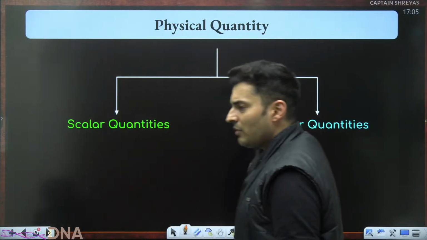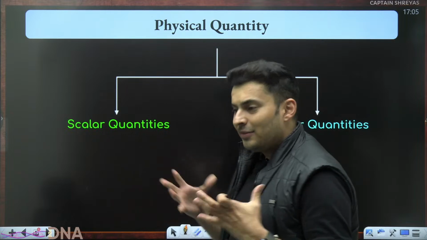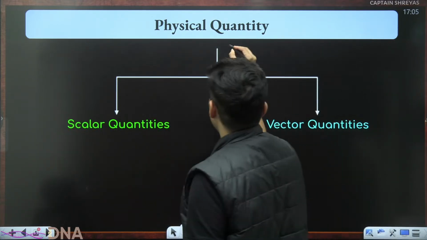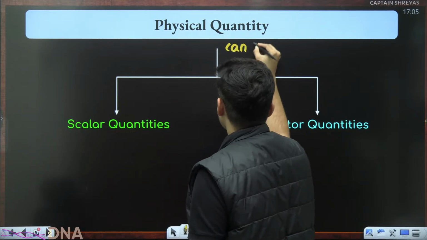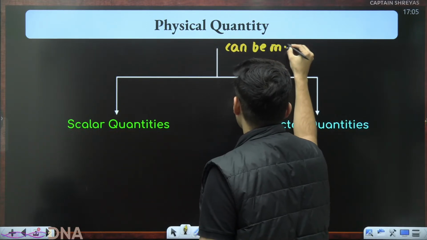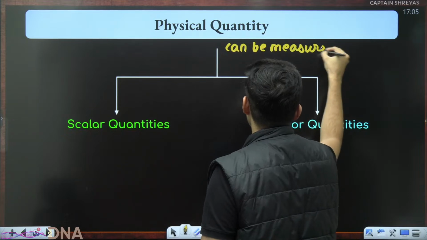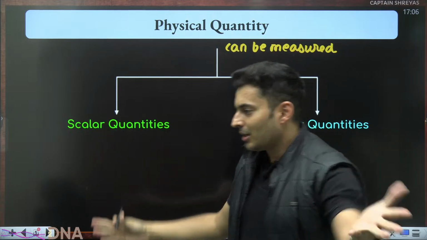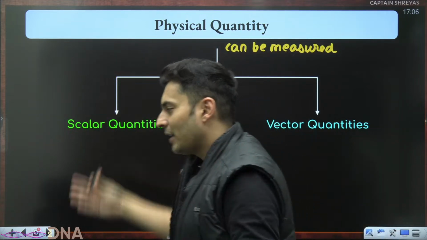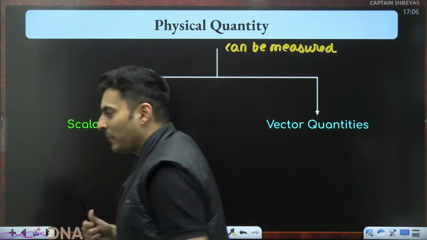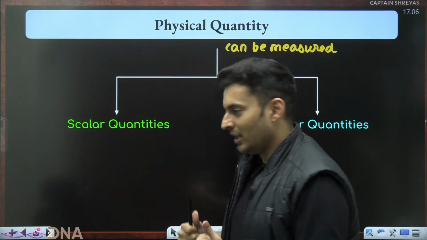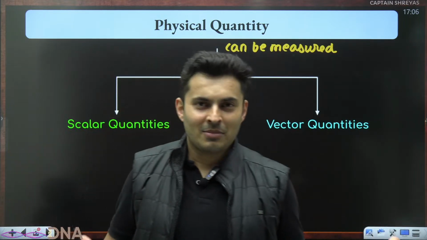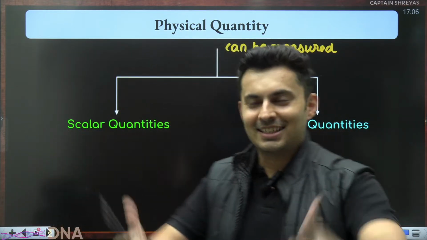So first of all, any physical quantity, if you remember, what is a physical quantity? A physical quantity is something which can be measured. Anything which can be measured. Like when I ask you how excited you are, you put some five fire emojis, or you press the like button. Hopefully you have done that. If you have not done that, please do that. Yes, you show your excitement. It can't be measured. We try to measure it by the number of likes, right?